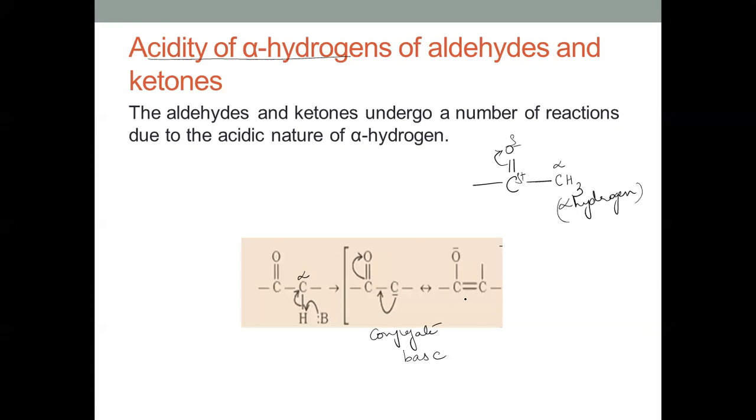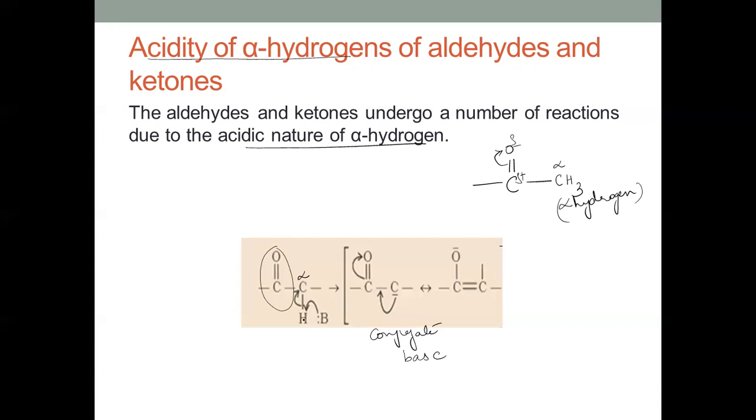So the acidic nature of these alpha hydrogens can be explained based on the electron withdrawing effect of this carbonyl group, and also the resonance stabilization of the conjugate base which is formed after the abstraction of a proton here.